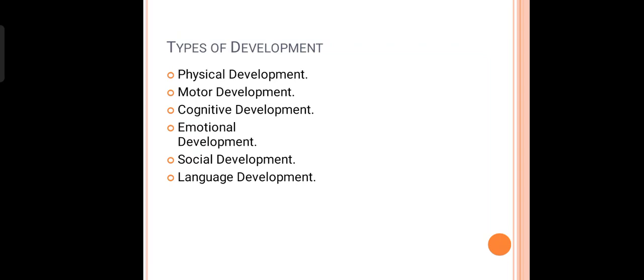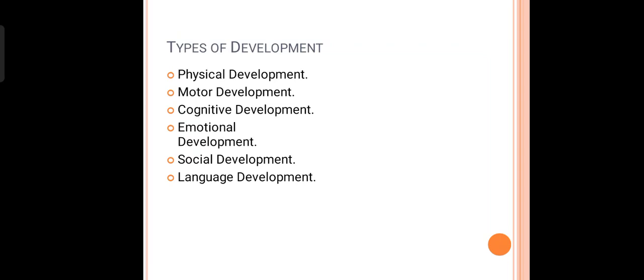Gross motor development is the development where only the legs and the limbs are affected, whereas fine motor development is the development of the fingers and hands, which is how we learn to write, how we learn to eat, how we learn to hold things. That is fine motor development. Cognitive development is the development of the brain, which is the most important part. Then we have emotional development, where we get control over each and every emotion, starting from happiness, sadness, anger, sorrow, joy, everything. That is emotional development.